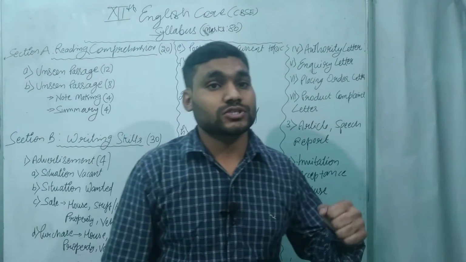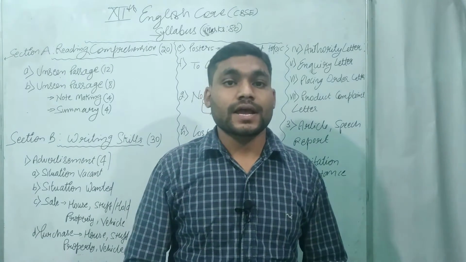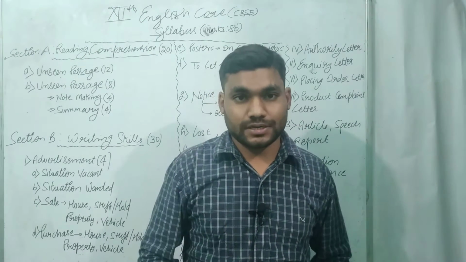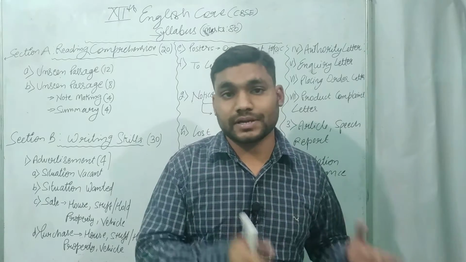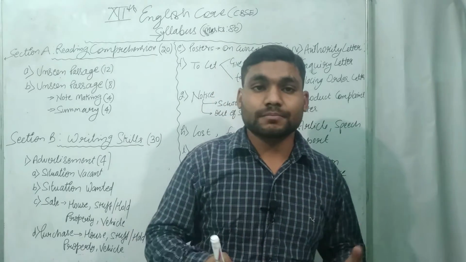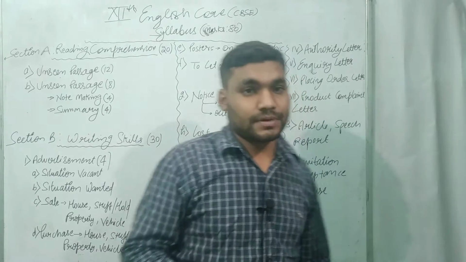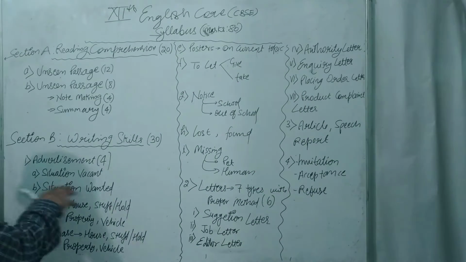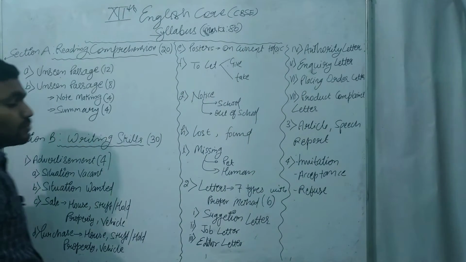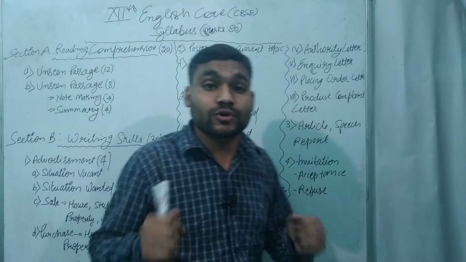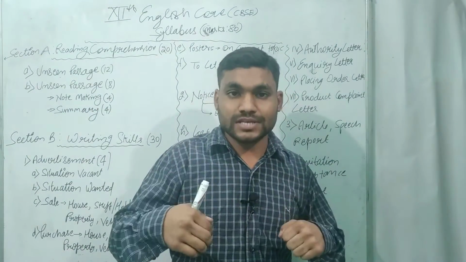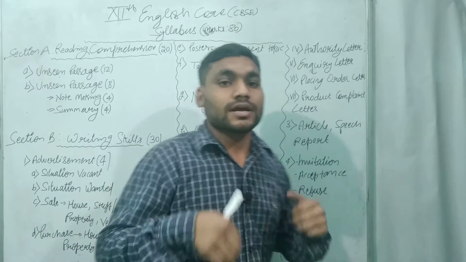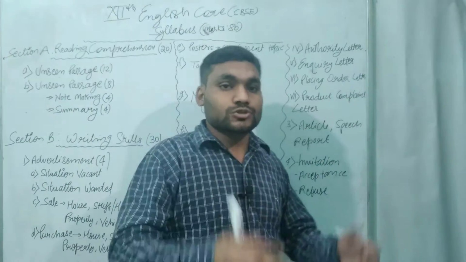The company is looking for a chartered accountant. Whatever the requirement and qualification required by that company, it is simply published in a newspaper, which comes under situation vacant. Situation wanted: suppose there is a chartered accountant who is looking for a job. He publishes about himself, his qualification, and other things in a newspaper.